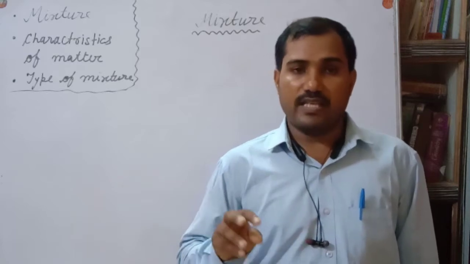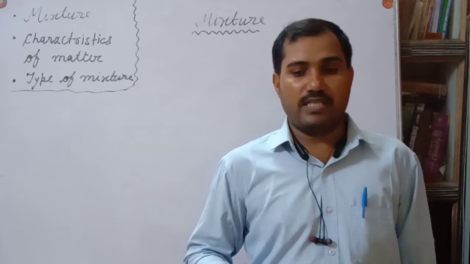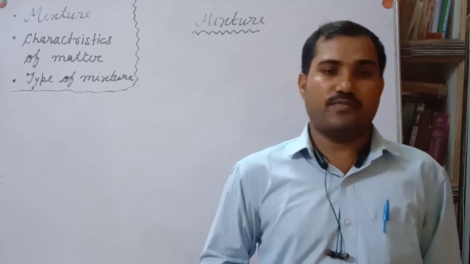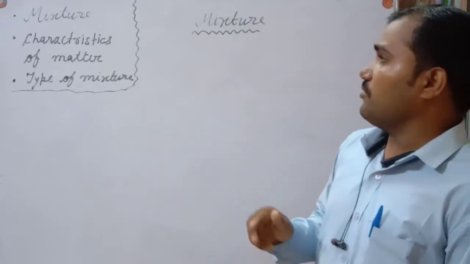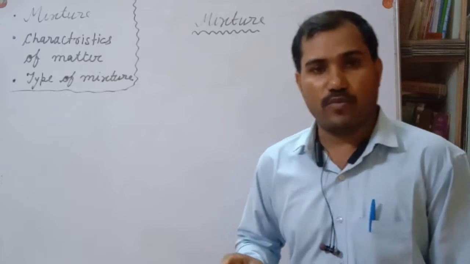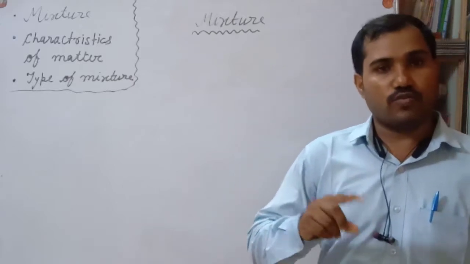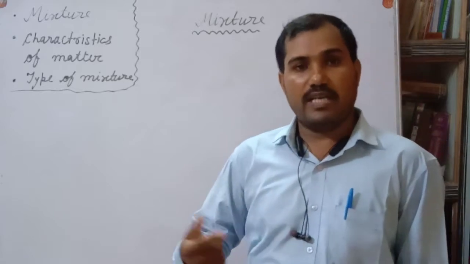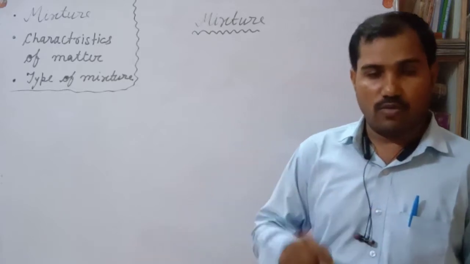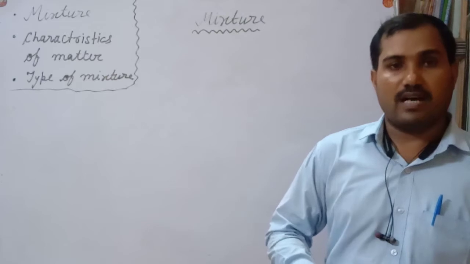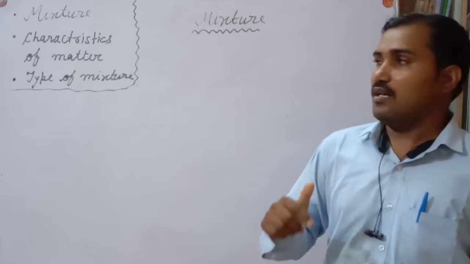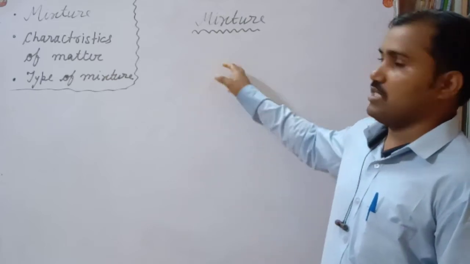So a mixture is an impure substance formed by the mixing of two or more components in indefinite proportions. For example, sugar in water, milk in water, glucose in water, salt in water. These all come under the mixture.